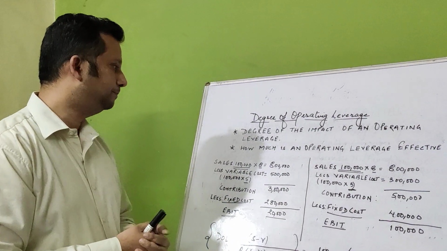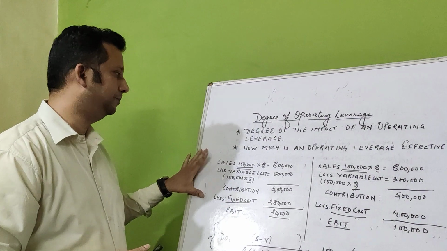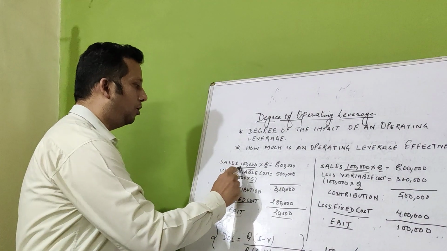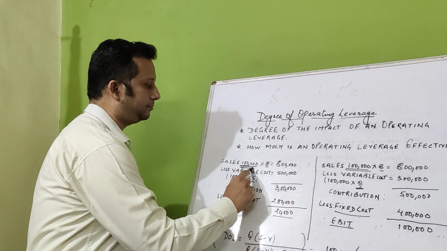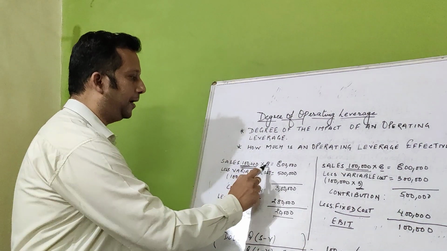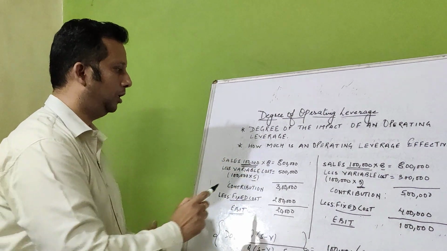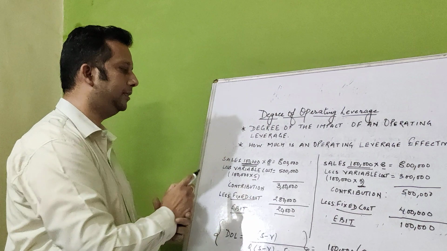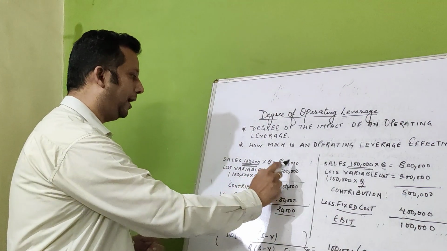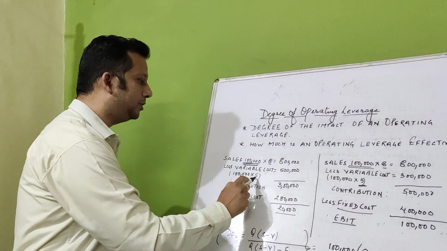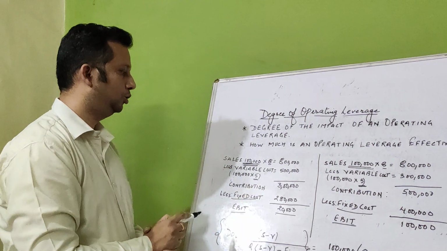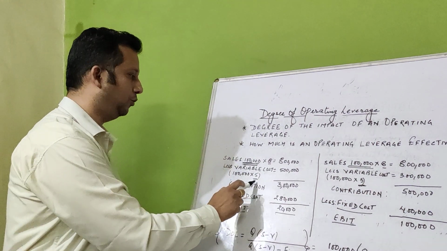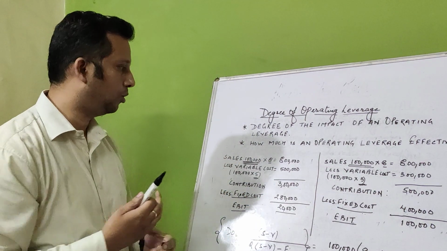So let us consider the first scenario. There is a firm which has sales of 1 lakh units and the selling price is rupees 8. So selling price into total units of sales is equal to 8 lakh rupees. The variable cost is rupees 5 per unit. So 5 into 1 lakh, because 1 lakh is the quantity of sale.